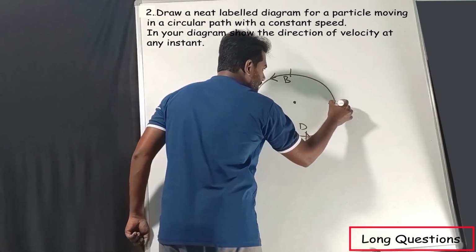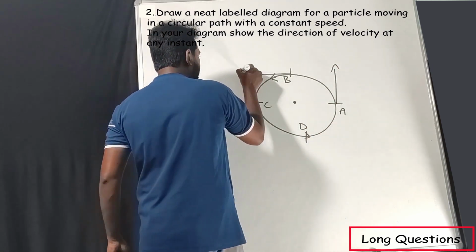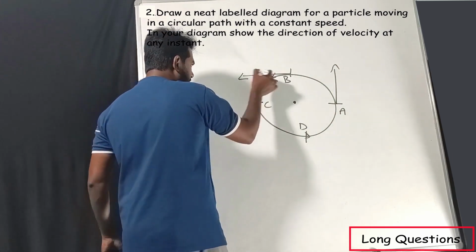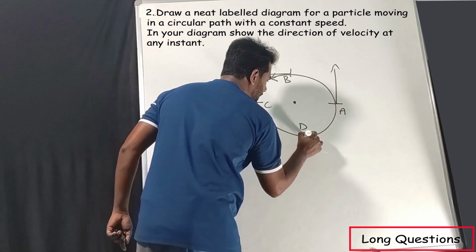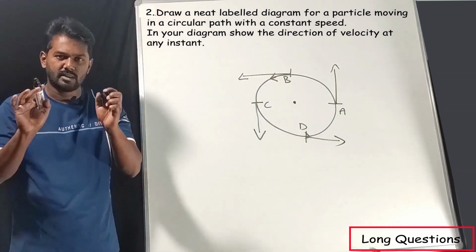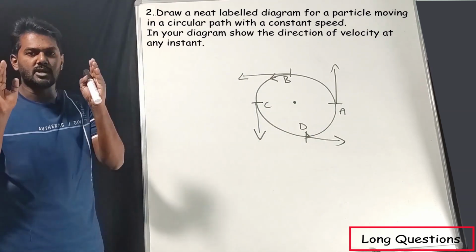At A, the direction of the particle will be in this direction. At B, the direction of the moving particle will be in this direction. At C it will be here, at D it will be here. This is the diagram they are asking for. That is a very simple question for 2 marks. Labeling is very much important.